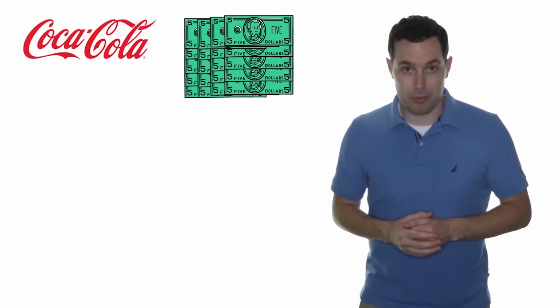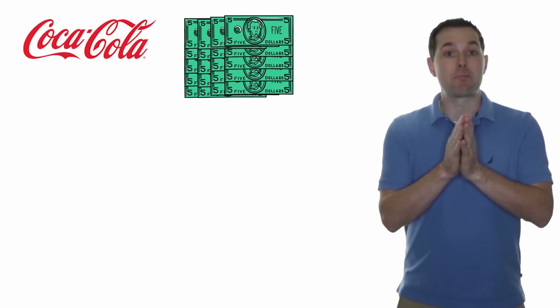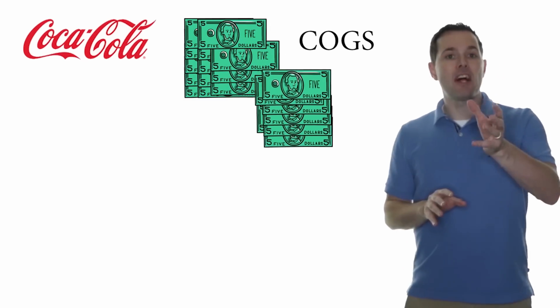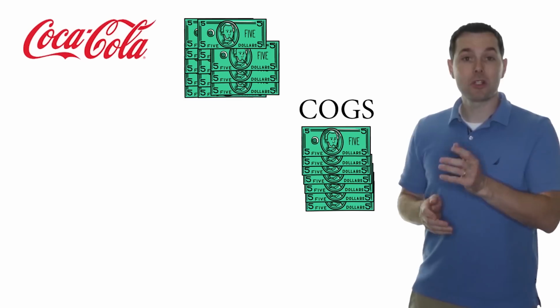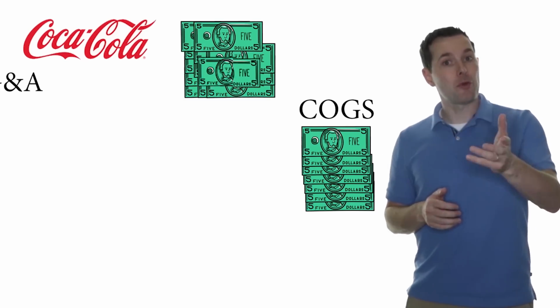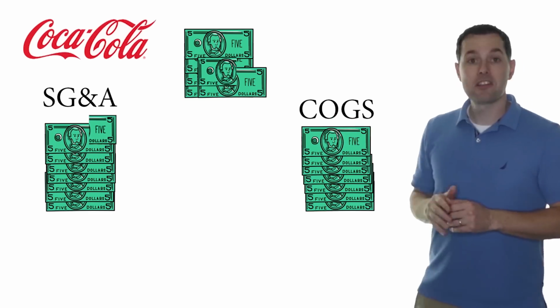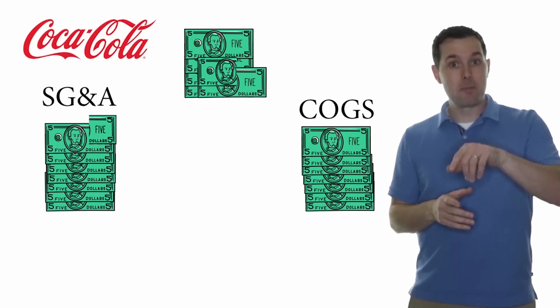Using Coke as an example, let's pretend that Coca-Cola has $100 to work with. The first thing they're going to have to do is start creating product. About 40% of that $100 goes towards creating the product. Then they have to sell the product. About 32% of that $100, in Coke's example, goes towards selling the product, selling, general and administrative.